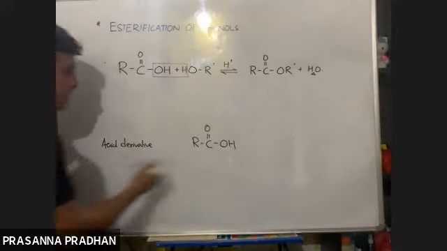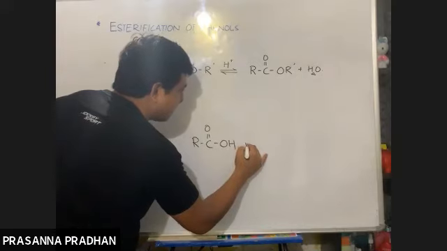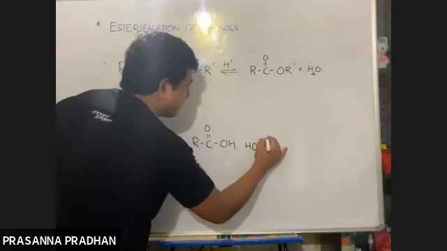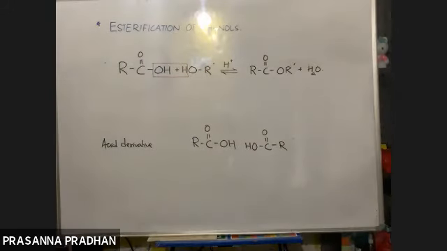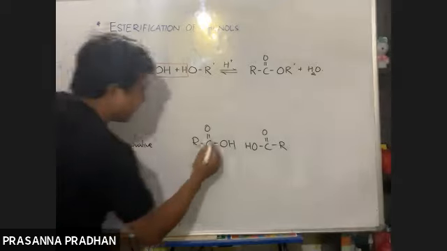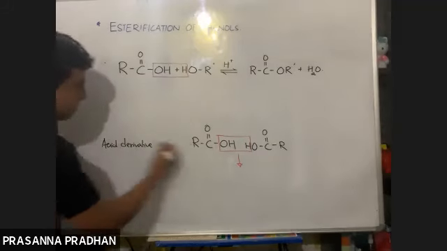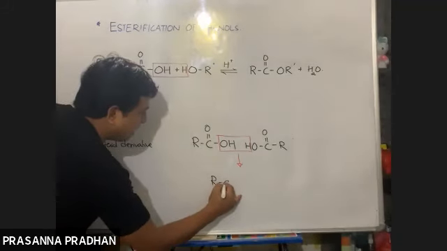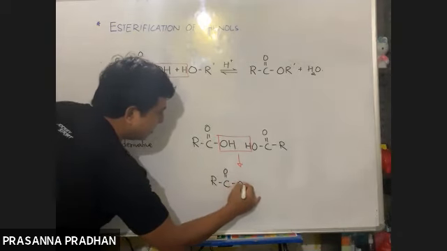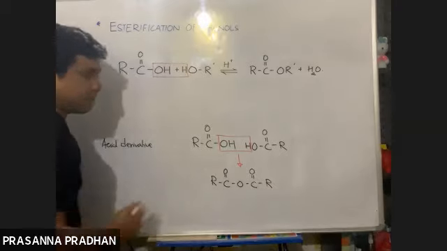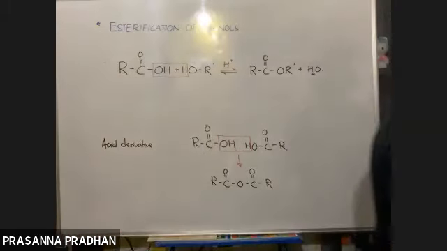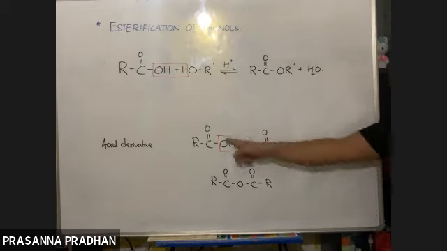H2O has to be removed, so I'll draw one more carboxylic acid in this way. Is it possible to remove water now? Yes, you will say, sir, we can remove it easily. Okay, I removed the water. So after removing water, what is formed? RCOOCOR. This compound is obtained when water is removed from carboxylic acid.